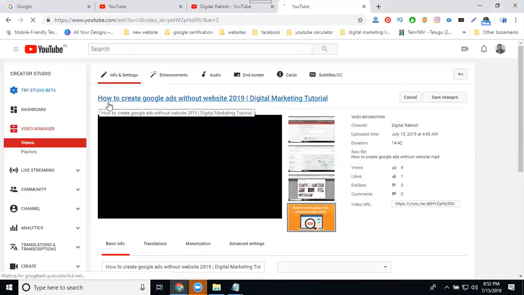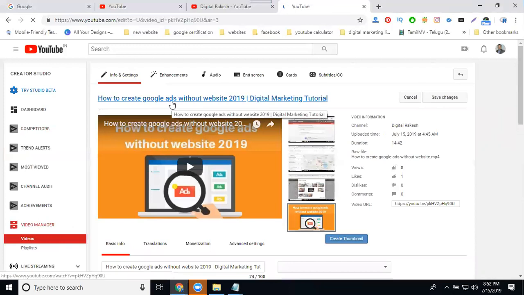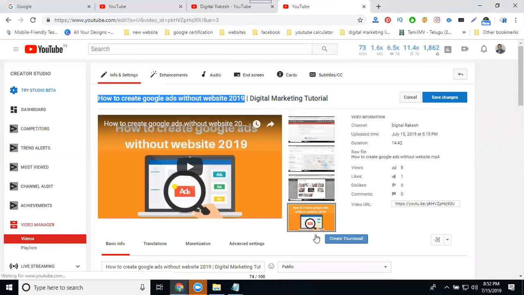They are also promoting how to create Google Maps, Google Ads without website 2019. The same, you can copy this title.